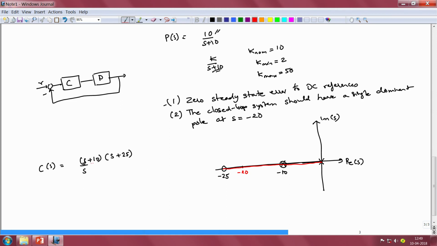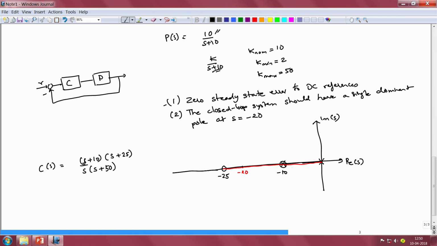Now if you look at this structure for the controller, we notice that it is non-causal because the numerator polynomial has a degree 2, which is greater than the degree of the denominator polynomial. So we have to add one more pole in order to make sure that we have a causal controller, and I shall choose to add that pole to the left of the 0 at s equal to minus 25, and in particular I shall choose to add it at s equal to minus 50.